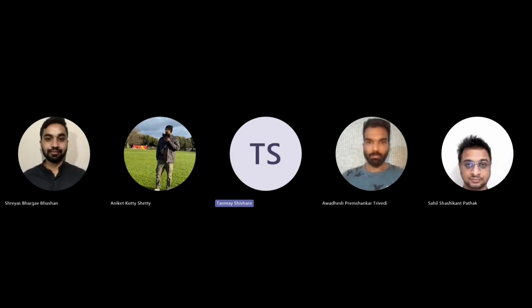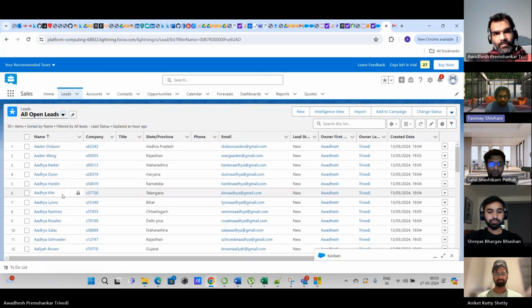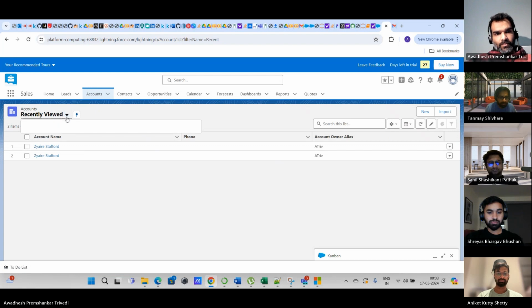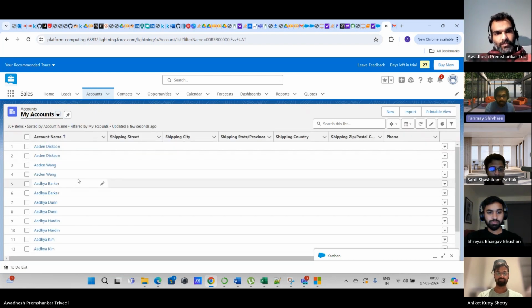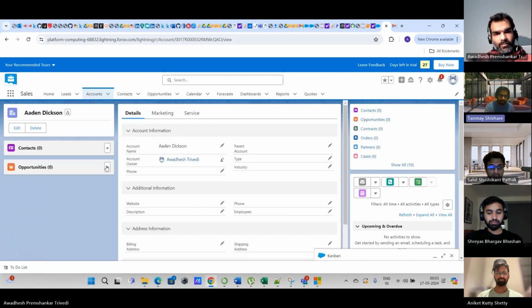Here, this is my lead path. When I open a lead, I will get a mobile number. After calling that mobile number, I will create an account. That account will go to the accounts section. Here are all my accounts. If I click on any one of them, so now this account is created.